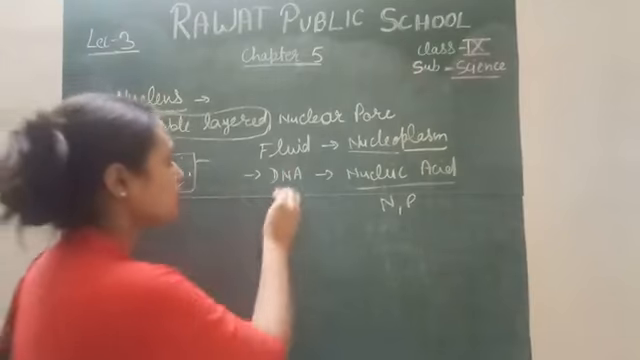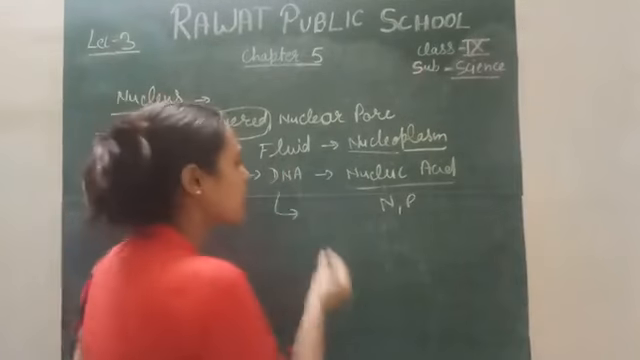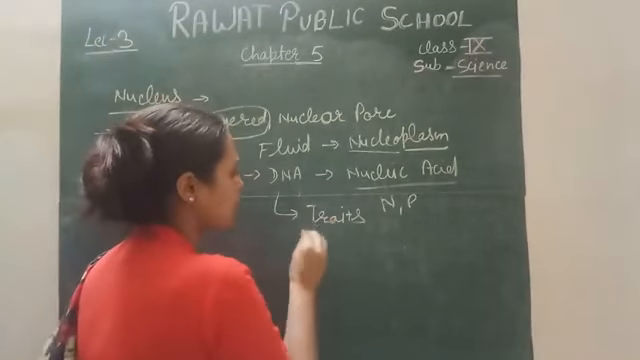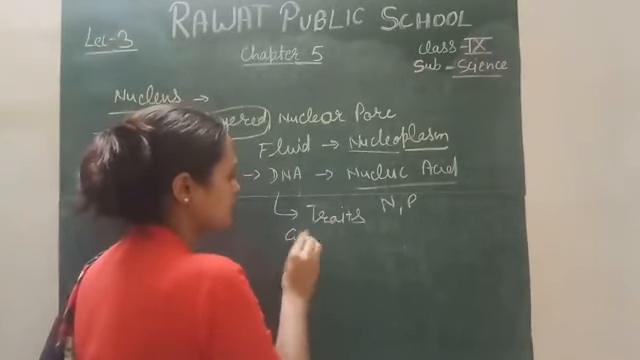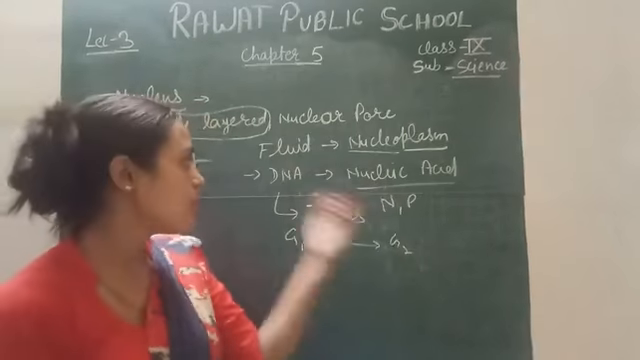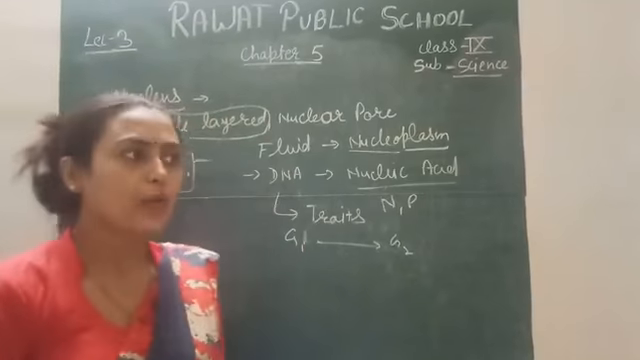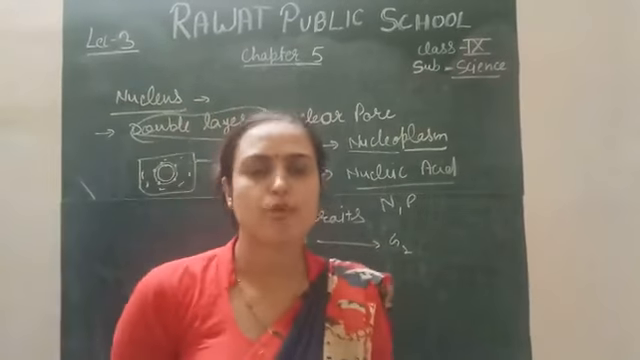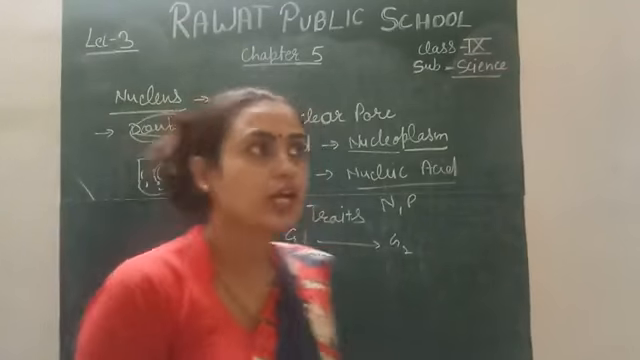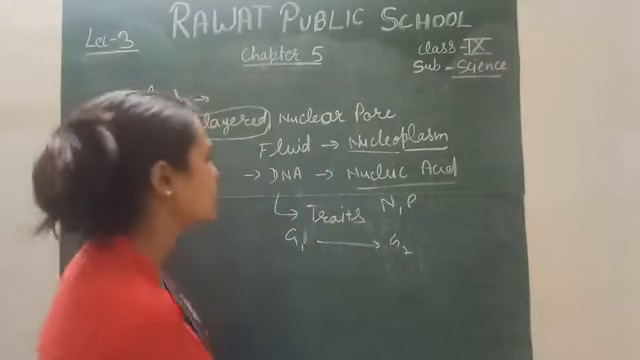It is responsible for passing characters or traits from one generation, G1, to the next generation, G2, with the help of DNA. How does it help to pass the information from one generation to another? What is the actual process? Today we will discuss all this.